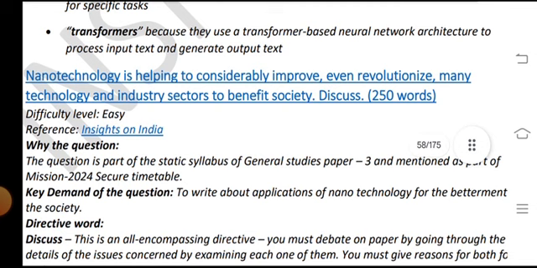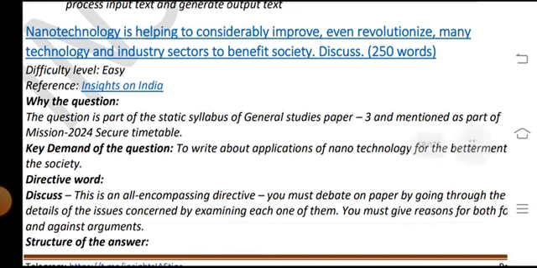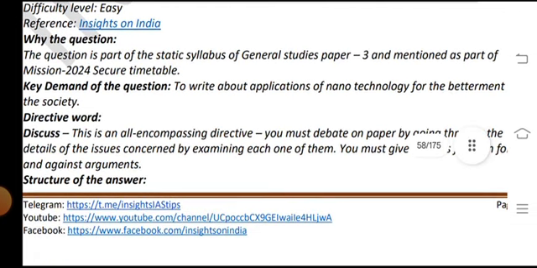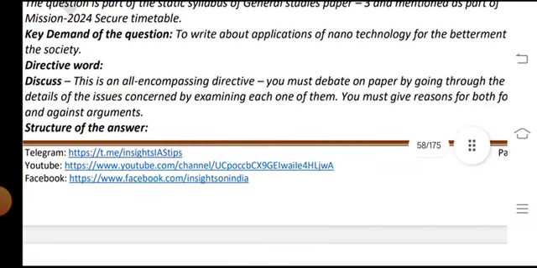The question is a part of the static syllabus of the GS Paper 3 and is mentioned as part of the Mission 2024 secure timetable. Key demand of the question: write about the application of nanotechnology for the betterment of society. The directive word is discuss, an all-encompassing directive, and you must debate on paper by going through the details of the issues and concerns, examining each one of them, and you must give reasons for both the arguments for and against.